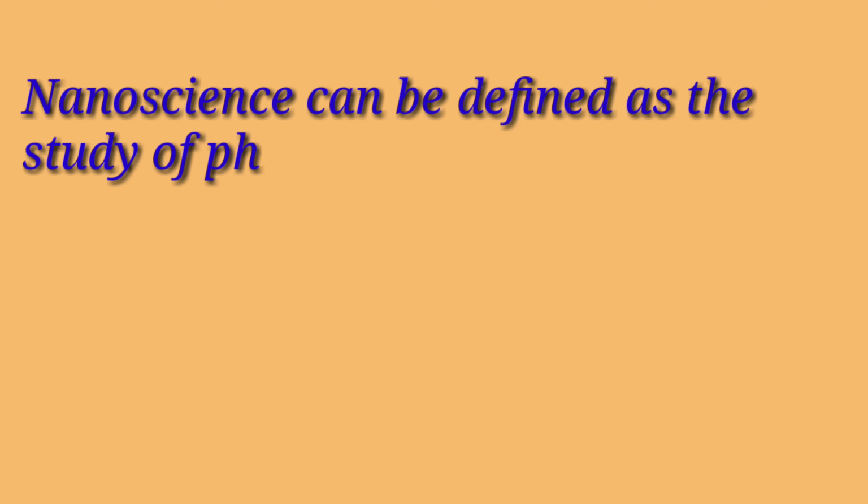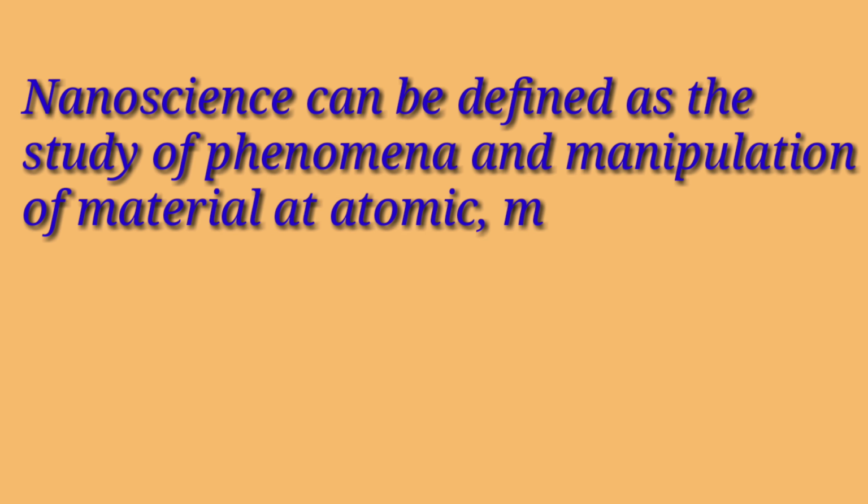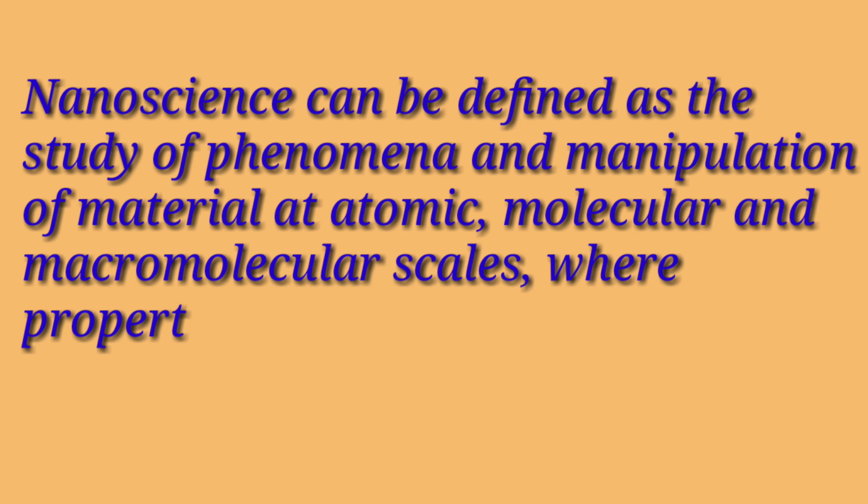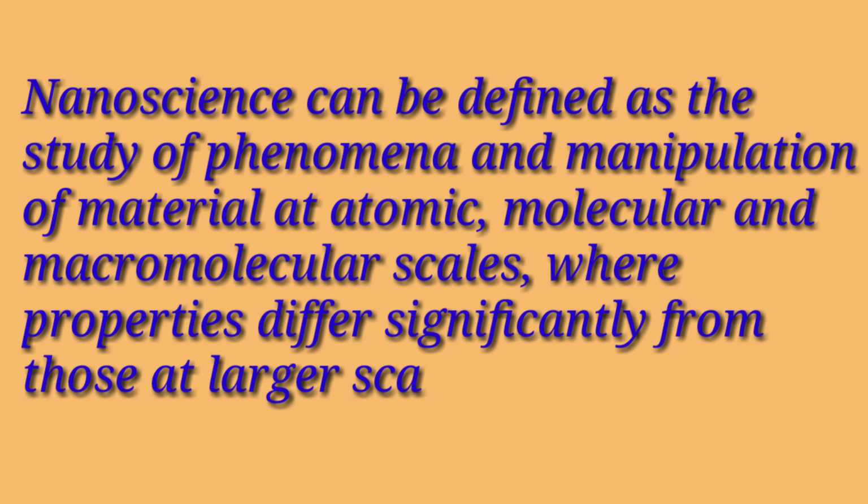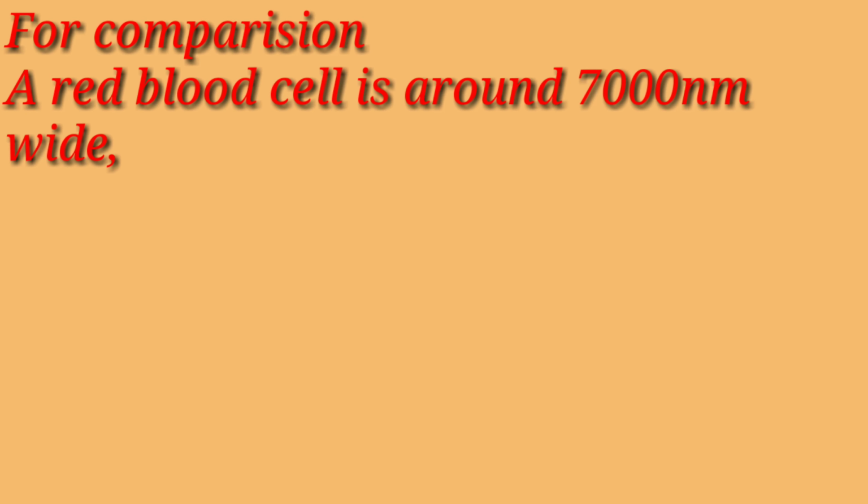Nanoscience can be defined as a study of phenomena and manipulation of materials at atomic, molecular, and macromolecular scales, where properties differ significantly from those at a larger scale. For comparison, a red blood cell is around 7000 nanometer wide.